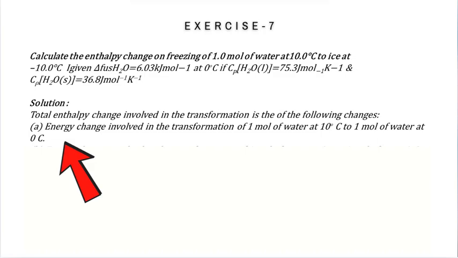The solution is, total enthalpy change involved in the transformation is the sum of the following changes. A. Energy change involved in the transformation of 1 mole of water at 10 degrees Celsius to 1 mole of water at 0 degrees Celsius.